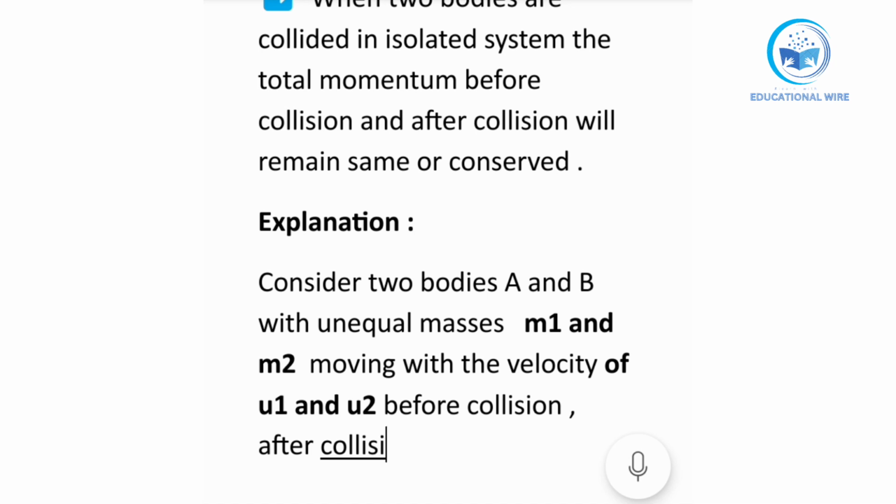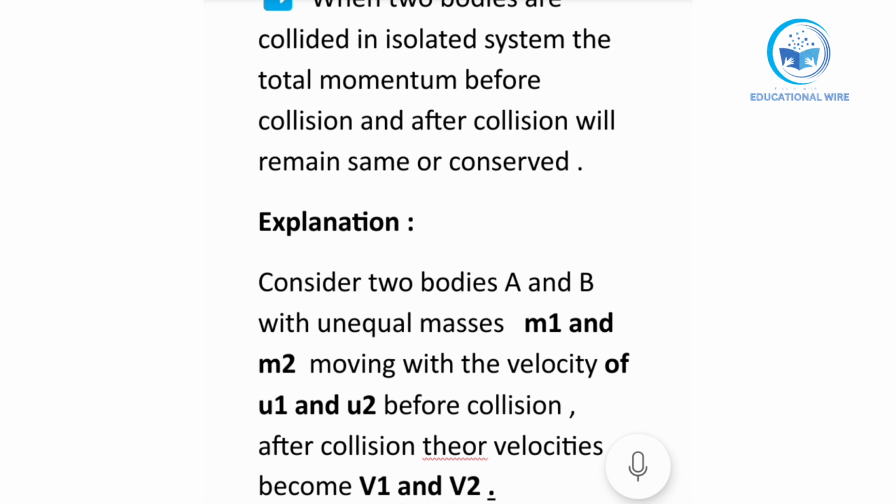After collision, what happens over here? Their velocities become v1 and v2, means their velocities become final. After collision, their velocities become v1 and v2.